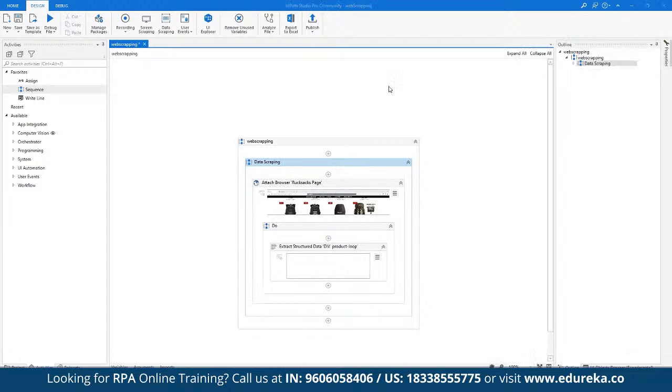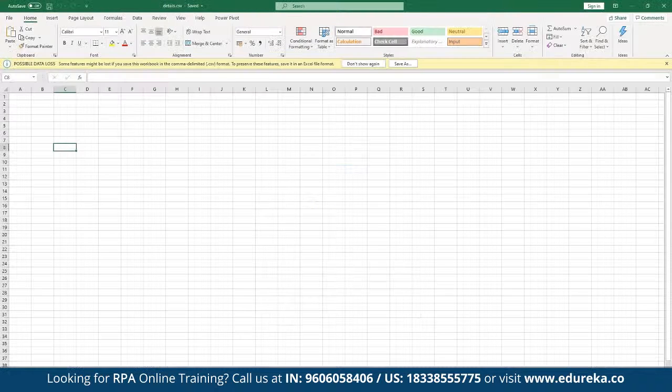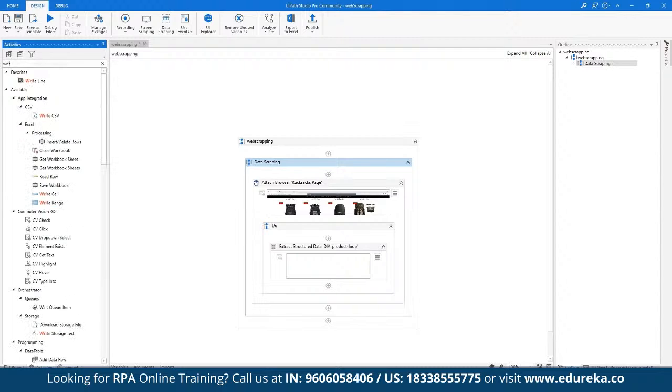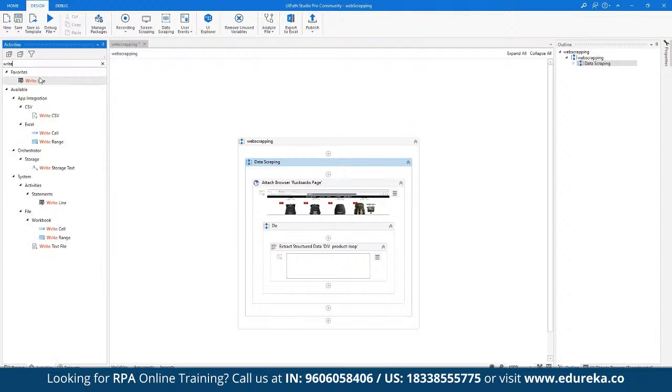Now, once we are done scraping the entire component here, we have to make sure that whatever data is going to be extracted here should be written in a CSV file, the same CSV file that we have currently opened up, that we have created under the name of details of CSV. So what we can do here is look for another activity. Let's say here we are looking to write the files to CSV. So here we can simply search for write, and then we have the different activities available for writing CSV, for writing the cell, for writing the range, for different write activities that we have access to.